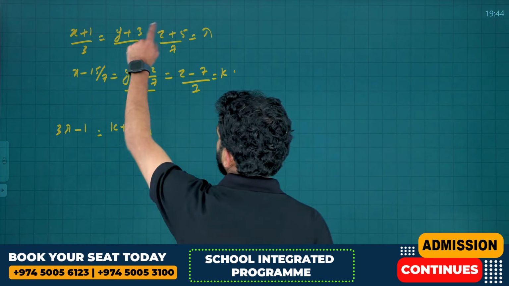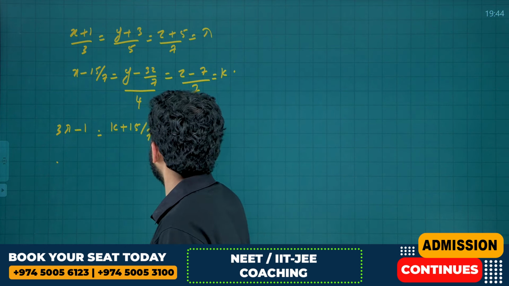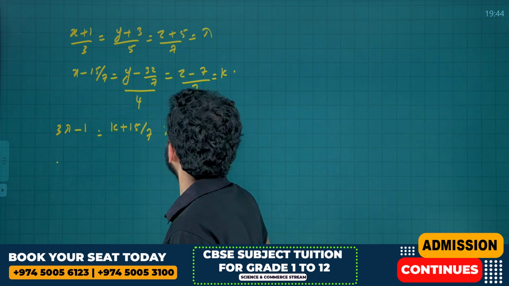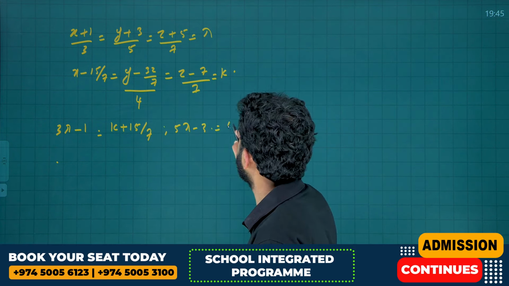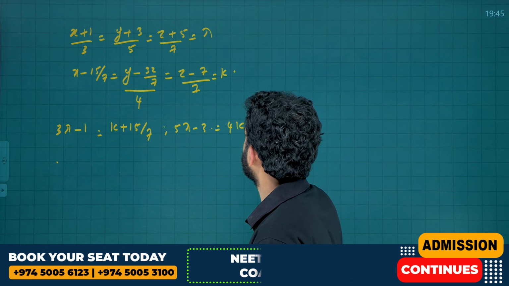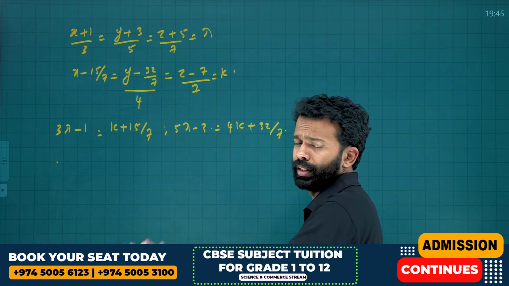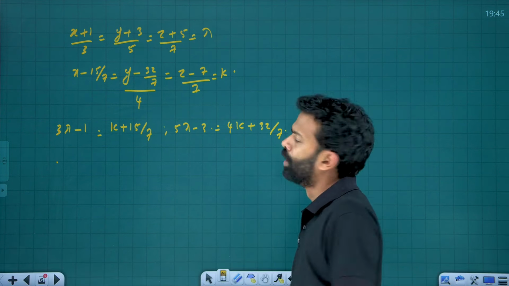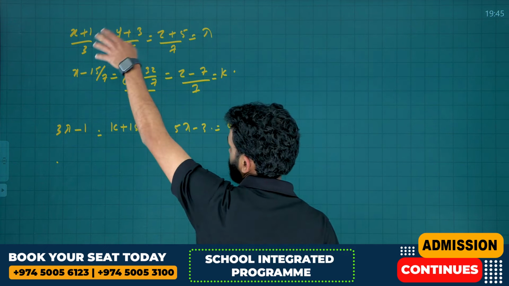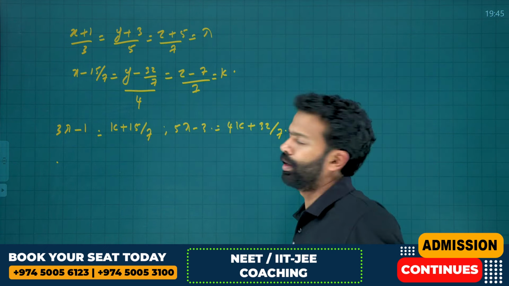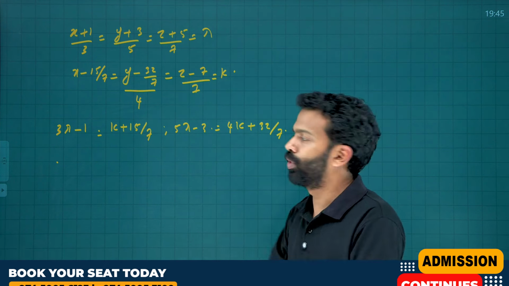And what about y here? y is equal to 5 lambda minus 3. And what is y here? It is equal to 4k plus 32 by 7. Okay, from here we need to find either lambda or k. There is no need of finding both. If you get the value of lambda, you can substitute to get the corresponding x, y and z. Or if you get k, just substitute to get x, y and z. Both will be the same, since it is a point of intersection.